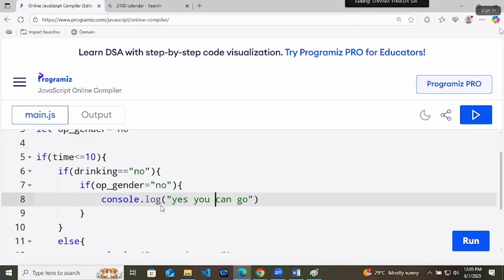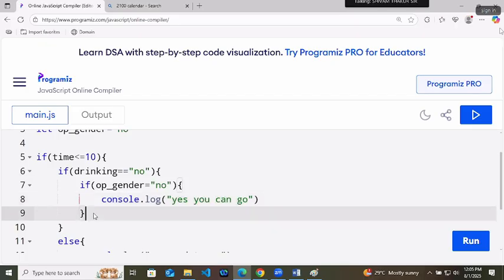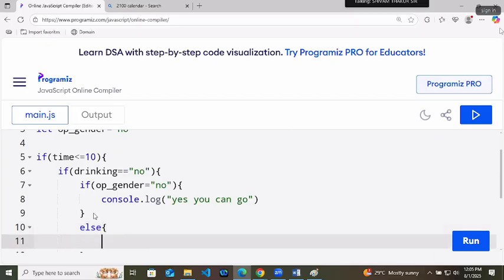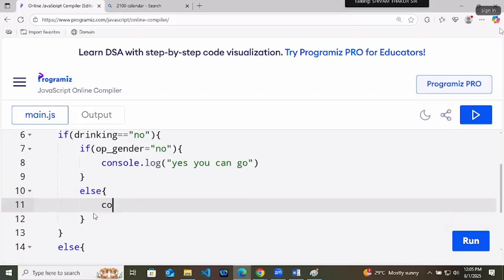And there will be one else condition for this if also. You can't go. Meaning if you are saying that yes, the opposite gender is also present, this is a favorable condition that you can write. Just press Control V. You already copied it. Press Control V. No need to go.